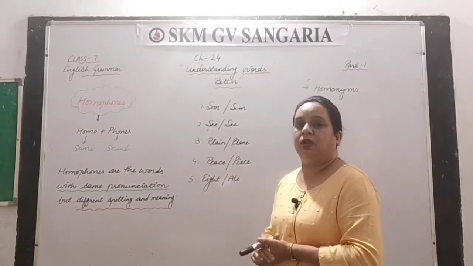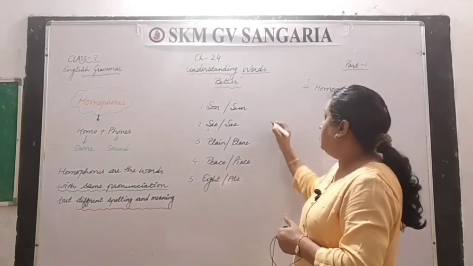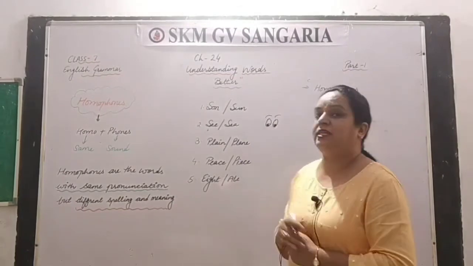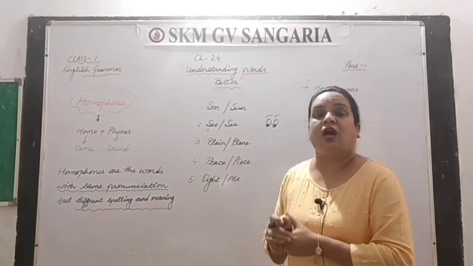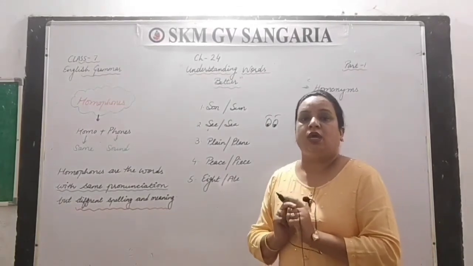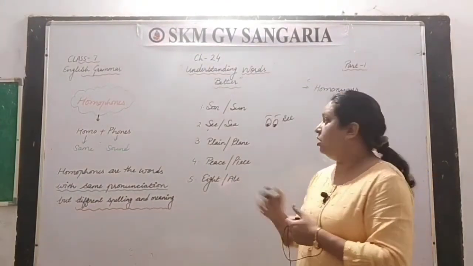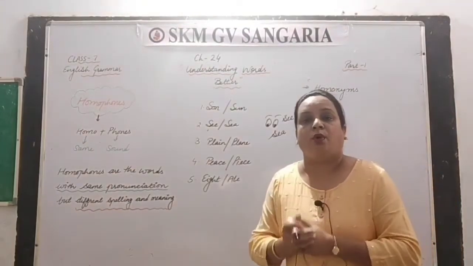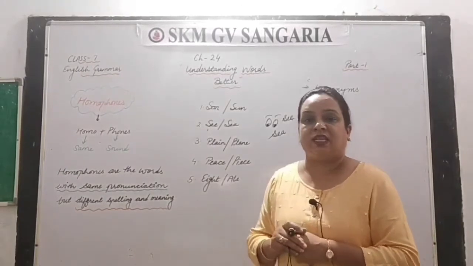Let's see the second example of the homophones, S-E-E and S-E-A. S-E-E means when we see with our eyes. I see the cow in the garden. But when we talk about S-E-A, that is the big water body, so that is sea.